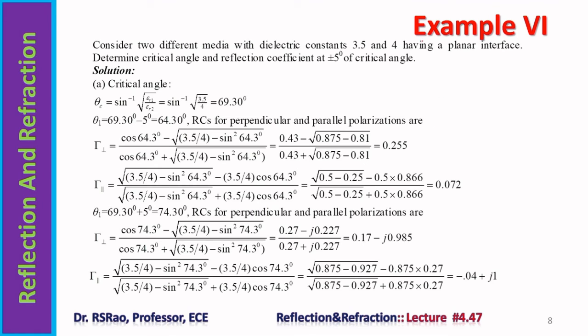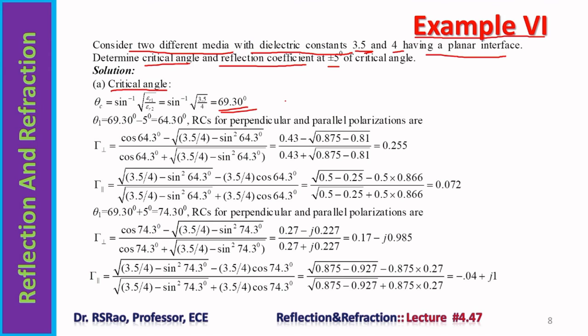We consider another problem. Example 6. Consider two different media with dielectric constants 3.5 and 4 having a planar interface. Determine the critical angle and the reflection quotient at plus or minus 5 degrees of the critical angle. First, critical angle theta c equals sine inverse of epsilon r1 by epsilon r2. So ultimately we have 69.30 degrees. So that is the critical angle. Now let us say theta 1 equals 69.30 degrees minus 5 degrees.